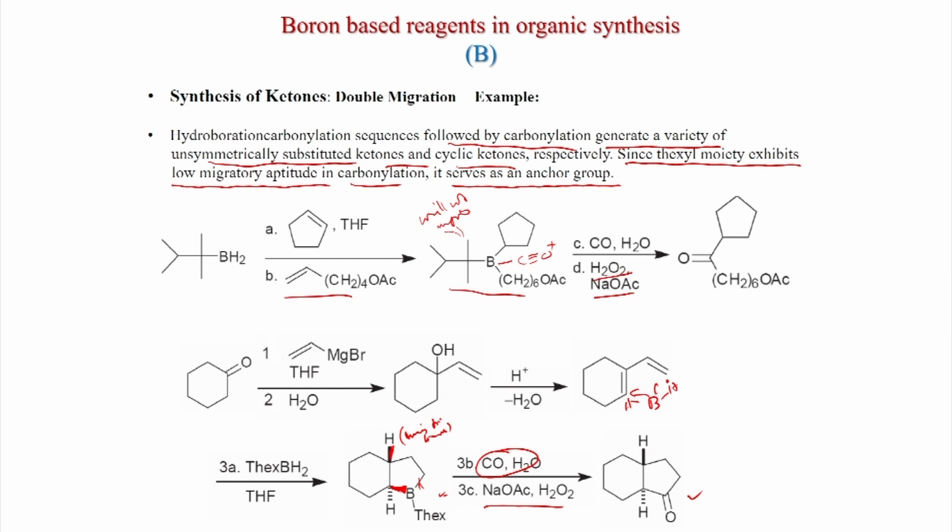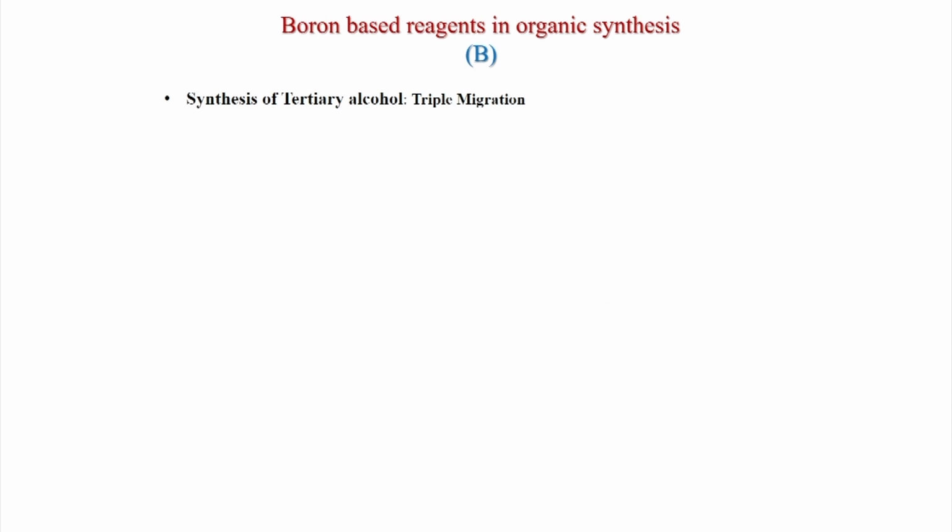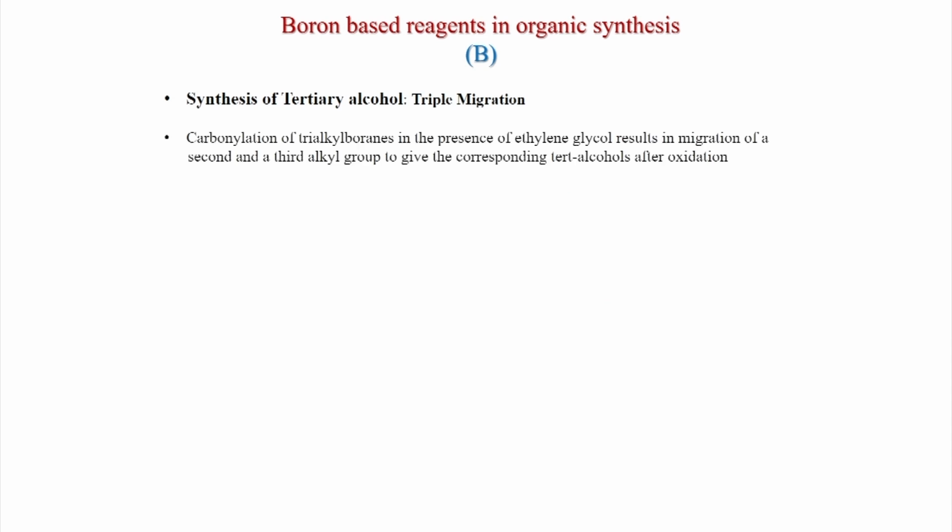What is happening here is that 2 different alkyl groups are used, acyclic diene. So, this is a diene. The diene is used which makes the cyclic boron compound, and after carbon monoxide and base you get this ketone. Synthesis of tertiary alcohol via triple migration.